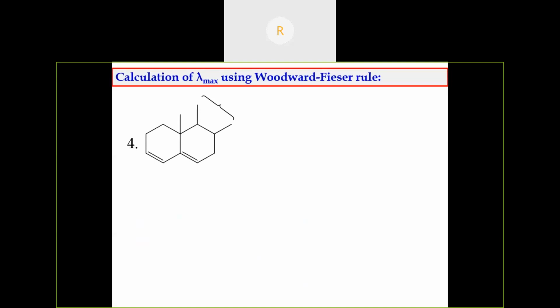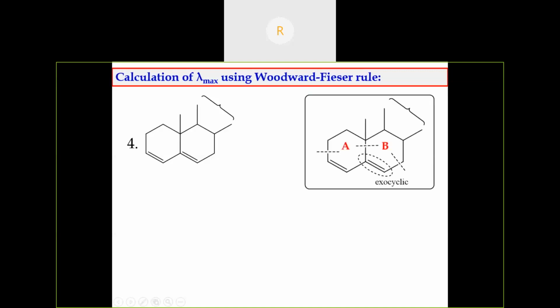Another example. This is not an acyclic diene; this is a cyclic one. If it is cyclic, we have to look into two things: whether it is a homoannular diene or a heteroannular diene. Homoannular diene means the conjugation is present in only one ring. Here, the conjugation is in two different rings. Hence, it is a heteroannular diene.